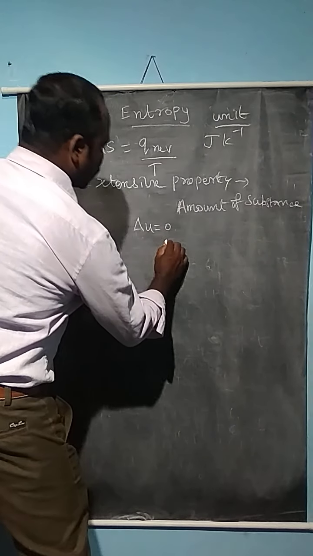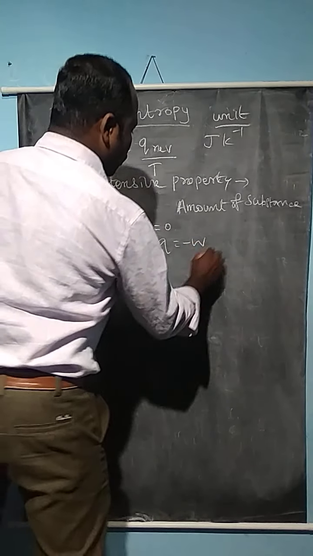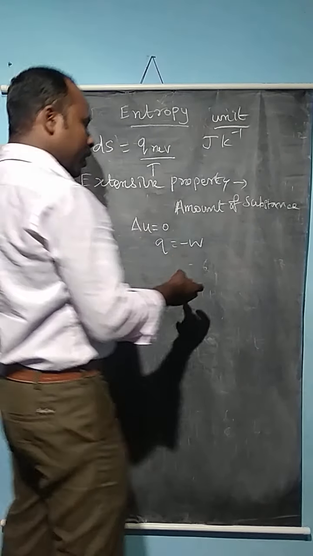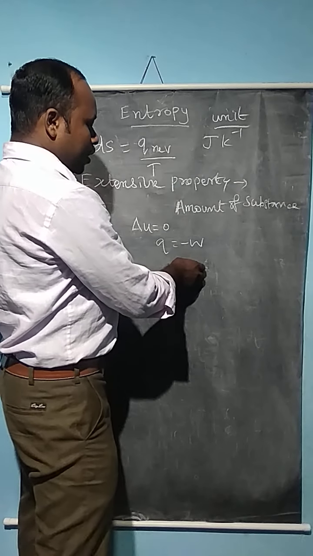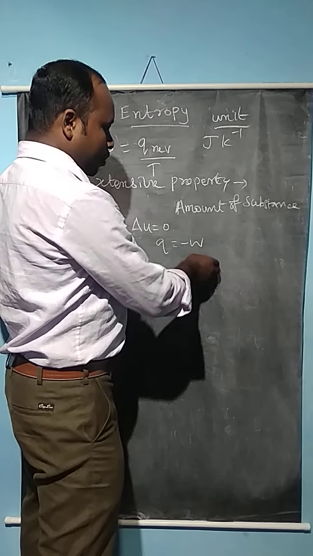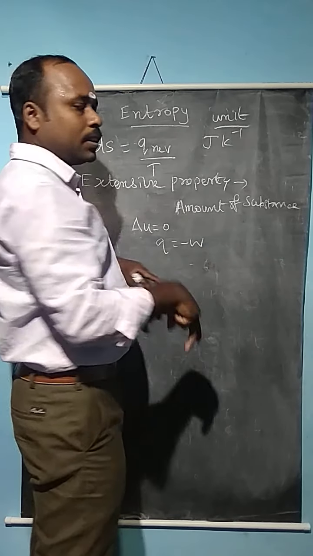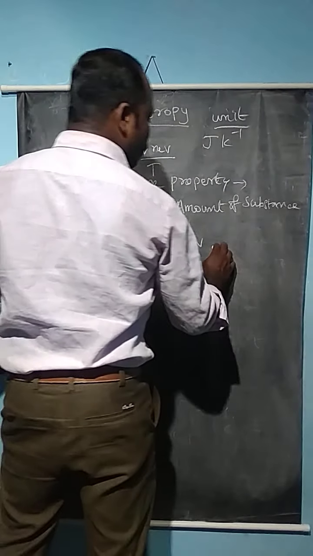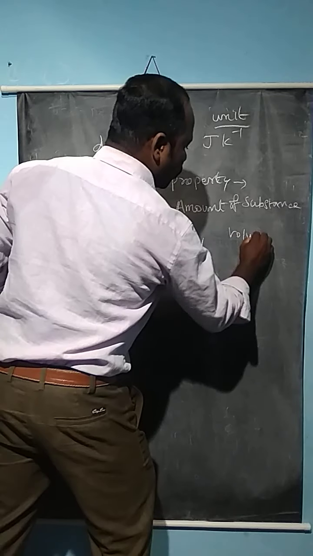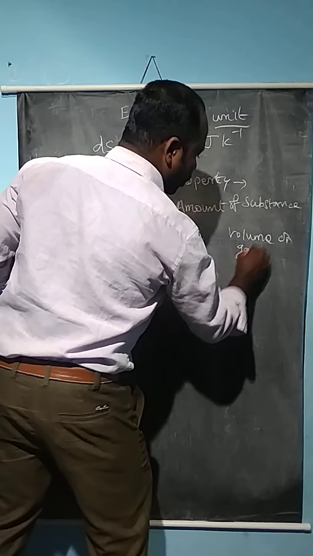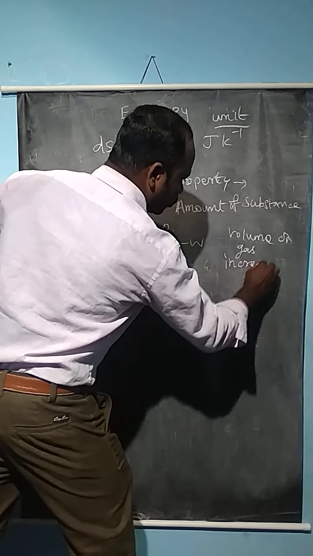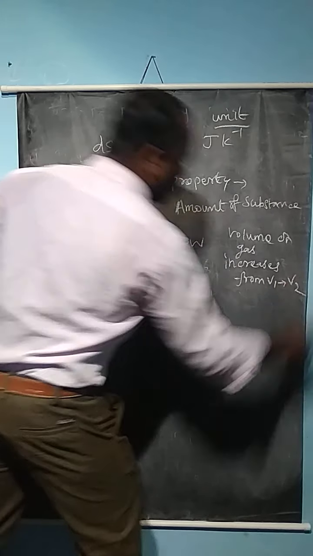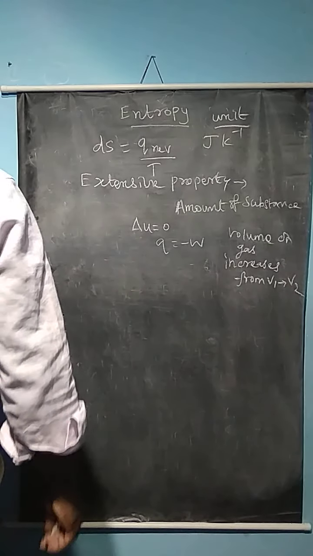From the first law of thermodynamics we can say that Q is equal to minus W. This minus W means the work is done by the system, because whenever an expansion reaction takes place, the work is done by the system as it expands the gaseous molecules present inside. The volume of gas increases from V1 to V2.